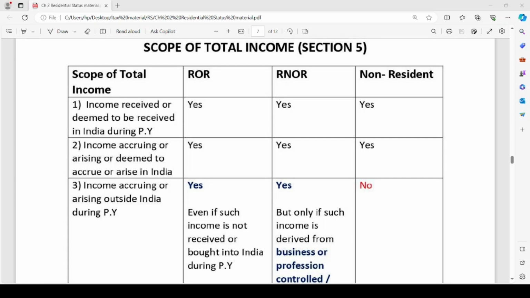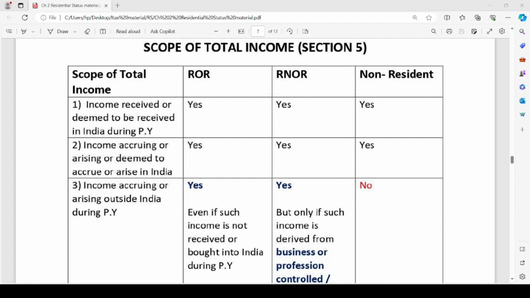In the previous video, we have discussed part 1 of the chapter Residence and Scope of Total Income that deals with section 6, Residential Status of Persons. In today's video, let us discuss the Scope of Total Income, part 2 of the chapter.